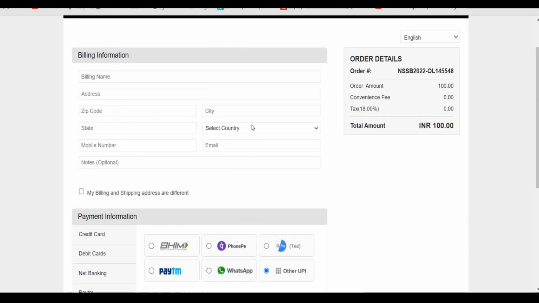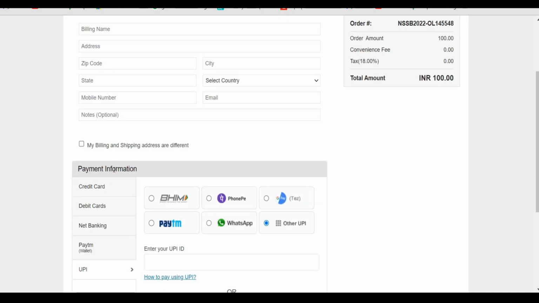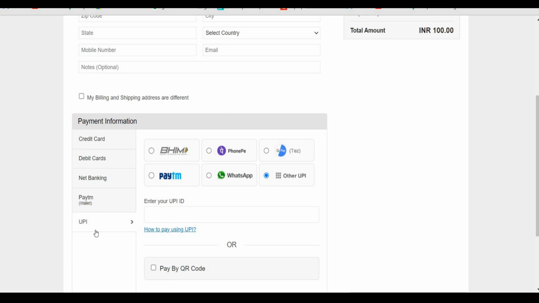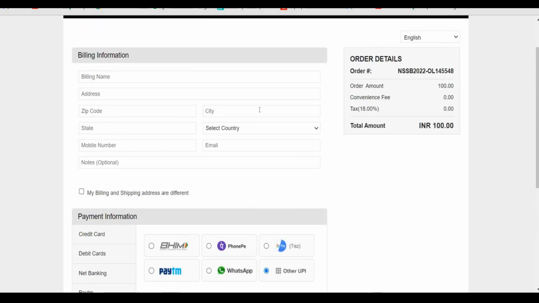But do not forget that you have to enter the billing address of the person through which your payment has been done. So if you are doing it by yourself, then you need to enter your name, the address where you are residing, the zip code, city, state, and select the country. You can select India here, and then your mobile number and email address, and then you can leave this part and select any of the payment options and do the payment process. So this is related to the billing information.